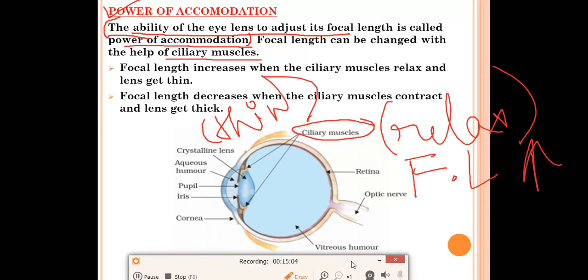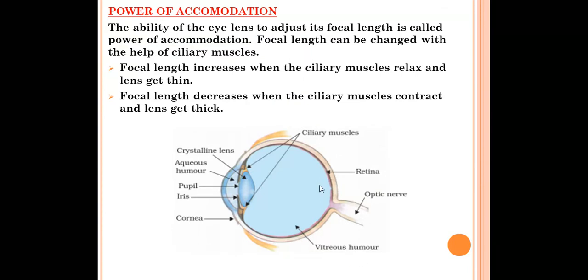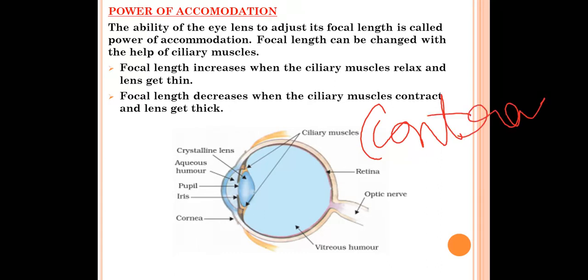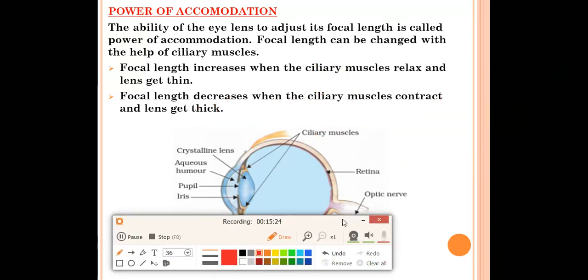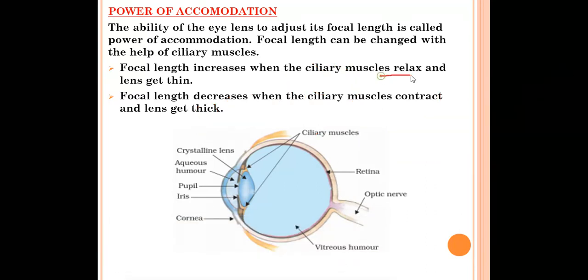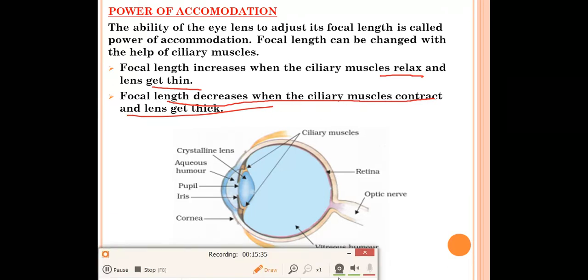But just the opposite will happen when the focal length decreases. When the focal length decreases, the ciliary muscles contract, and the lens will get thick at that time. The crystalline lens will get thick, and the focal length decreases. So these 2 points you should remember. Focal length increases: ciliary muscles relax and the lens gets thin. When the focal length decreases: the ciliary muscles contract and the lens gets thick. Just the opposite, you have to remember this.